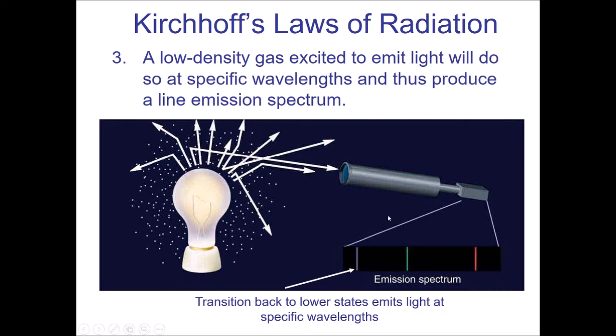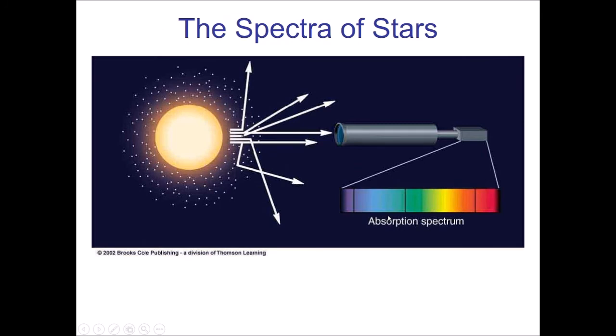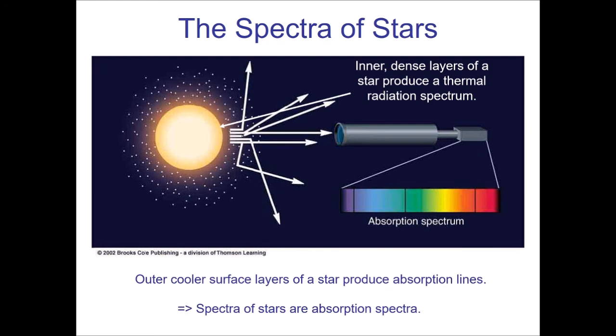In fact, this applies directly to studying stars. The star is like a light bulb. The atmosphere of the star is like that cool gas around it. When we look at a star, we're always seeing a thermal radiation spectrum initially, and then the absorption lines that sit on top of those. And if you could somehow isolate just the atmosphere of the sun, you would see a bunch of emission lines, which you might remember seeing back in chapter 4.